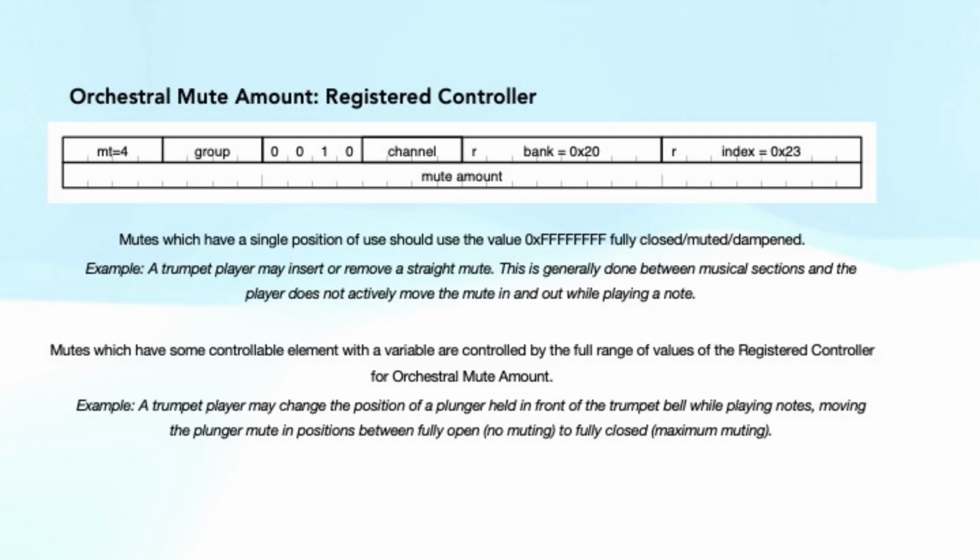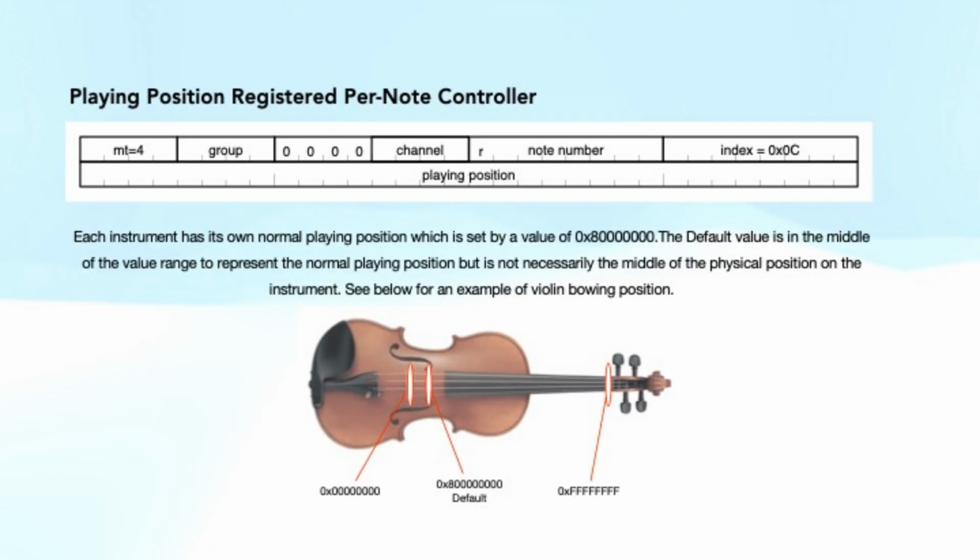The mute amount registered controller can be used to determine the starting value for mutes like a straight mute, which typically doesn't change during the course of a note, or the amount of muting for mutes like Harmon mutes or plungers with a continuously variable amount. The per-note controller can be used for playing position in those instruments where it makes a tonal difference. For example, the violin, which sounds very different when played close to the bridge, sound hole, or neck.